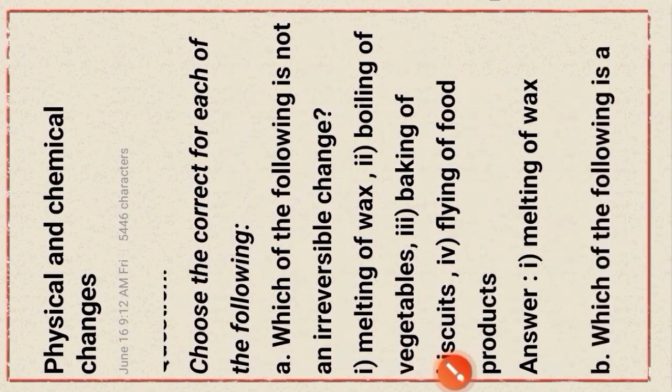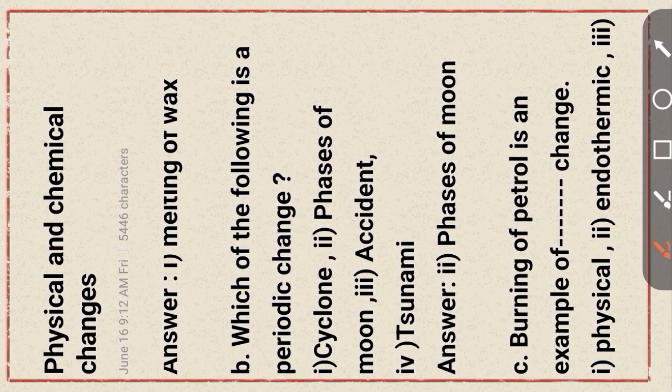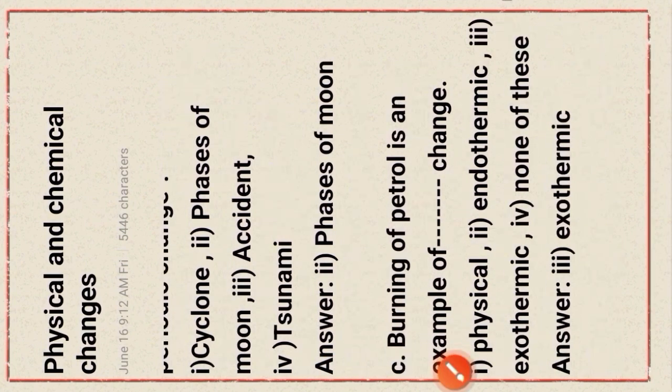Okay. Next question, question number B. Which of the following is a periodic change? Cyclone, phase of moon, accident, tsunami. The right answer, question number B, right answer 2, phase of moon. Okay. Next question, question number C.